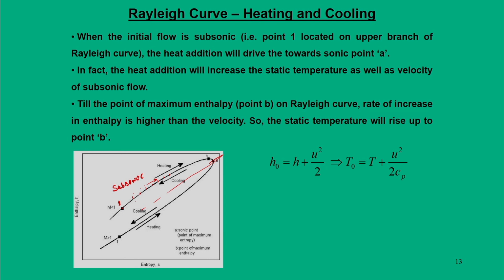Through heating, the flow will be driven towards the sonic point. But interestingly, to reach the sonic point, it has to cross point B. We denote this point as maximum enthalpy, H max, and point A is maximum entropy.